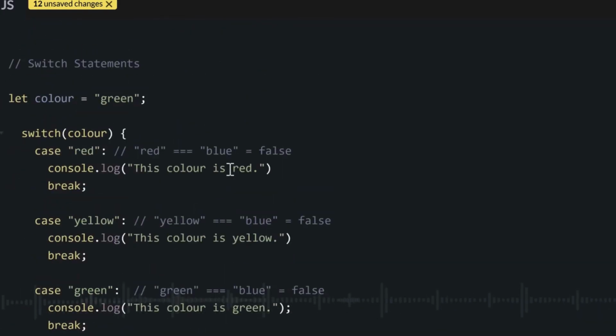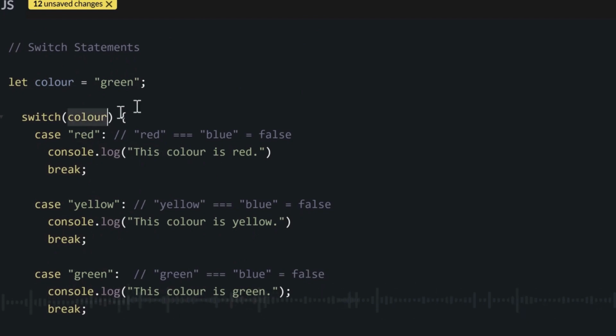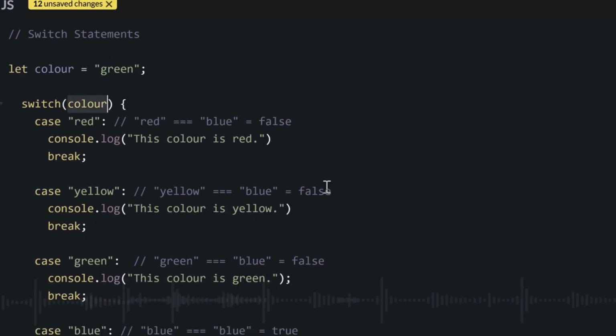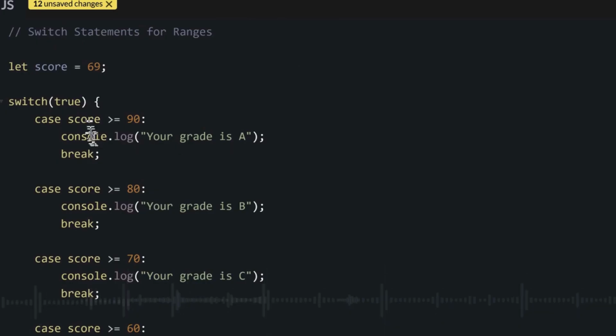For our switch bracket, we put true. Remember, for our last one, we put the variable where we try check color. This one will not put the variable score because for this one we try check a range. We try check if the score is from one number to another number. So we not necessarily compare the number exactly with a number. If so, we would compare the number exactly, and we would use the variable here. But because we compare a range, we go do it smartly.